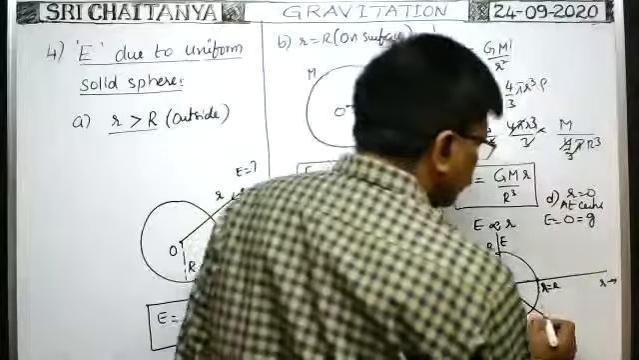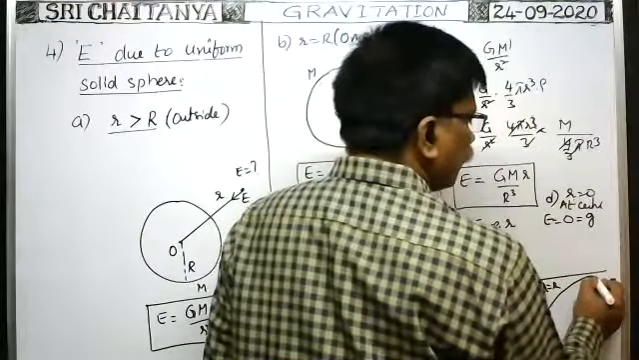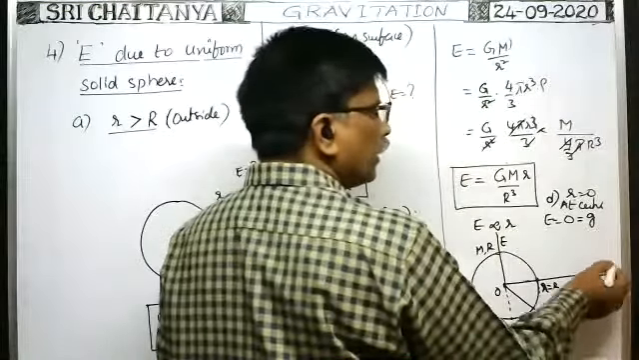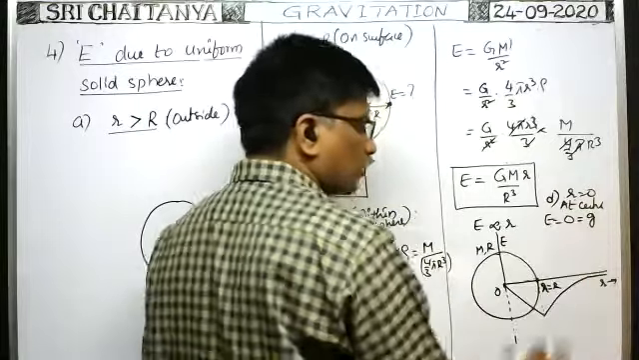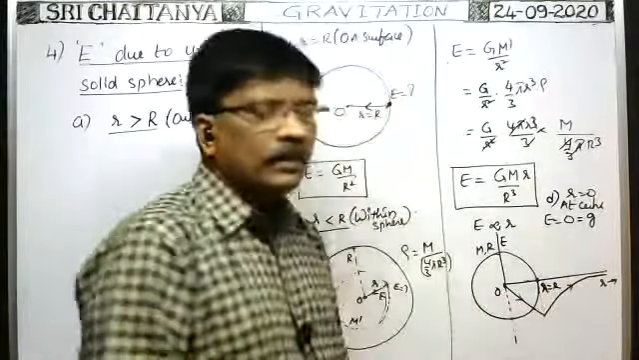That's why we have to draw the graph like this, so that this end of the graph is almost parallel to this distance axis. That indicates these two meet at infinity. At that time only the intensity of gravitational field becomes 0. So this is the nature of the graph.